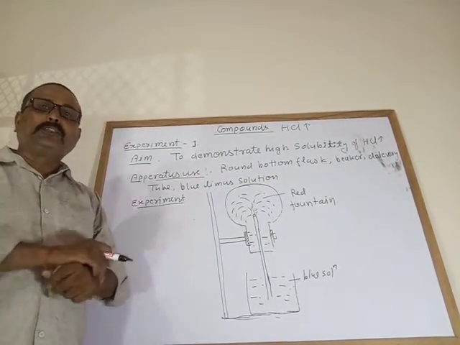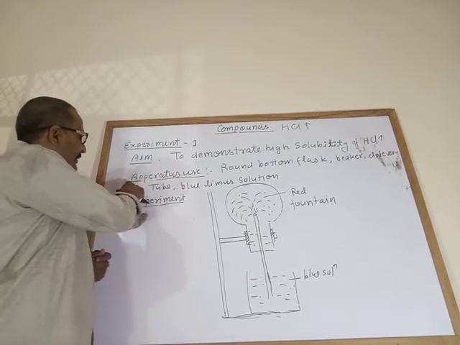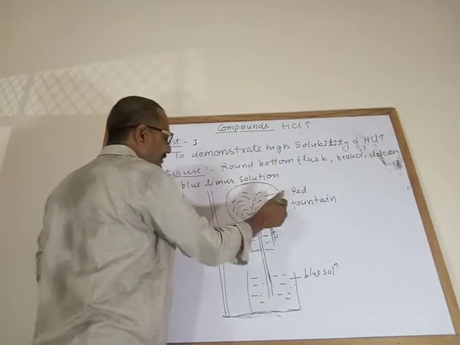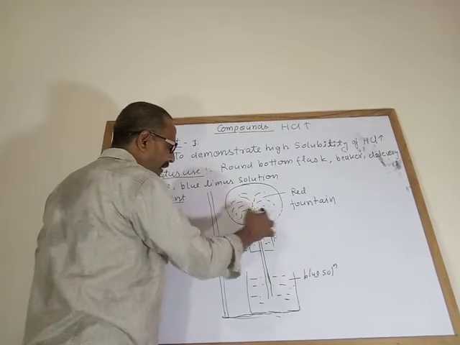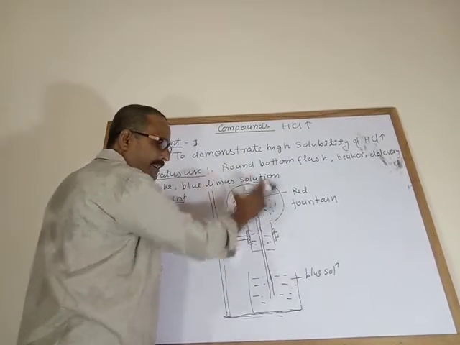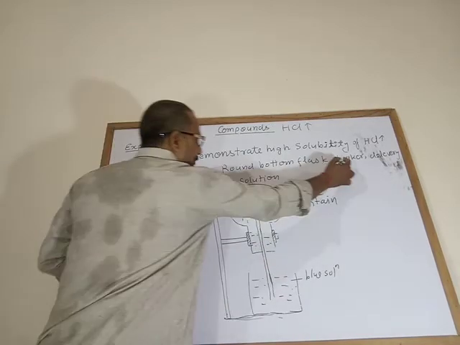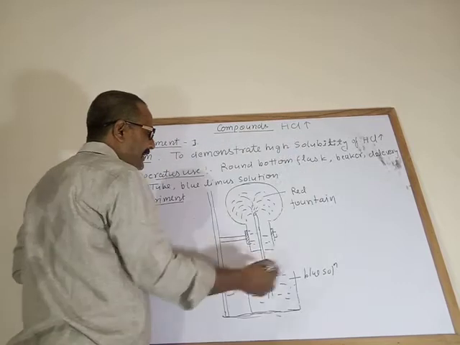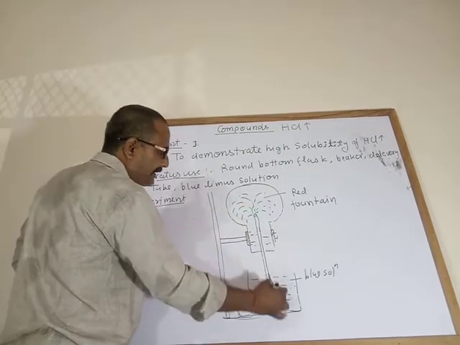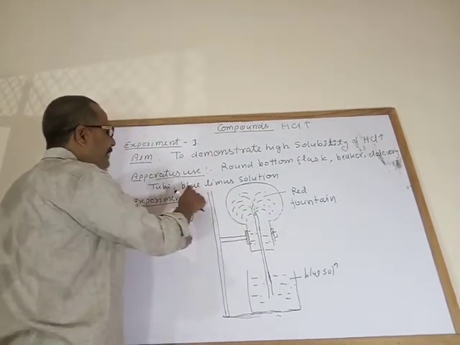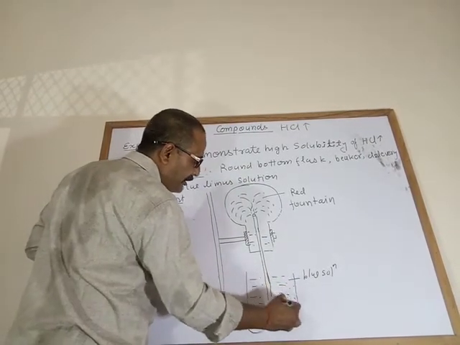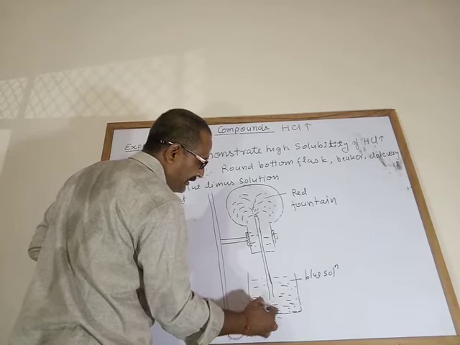What apparatus can you use? I have written: apparatus used are a round bottom flask, this is a round bottom flask, in inverted position, a beaker, this one is the beaker, a delivery tube, this one is the delivery tube, and blue litmus solution, a solution which is blue in color.